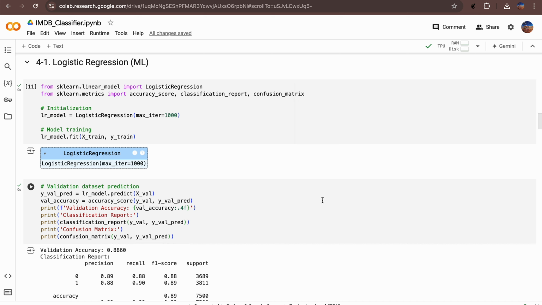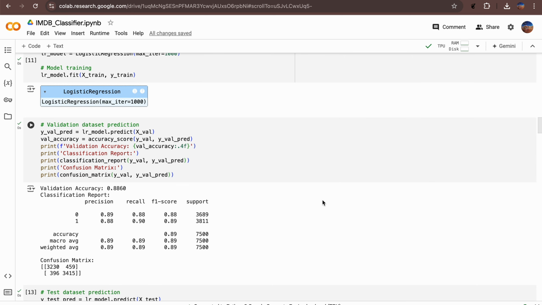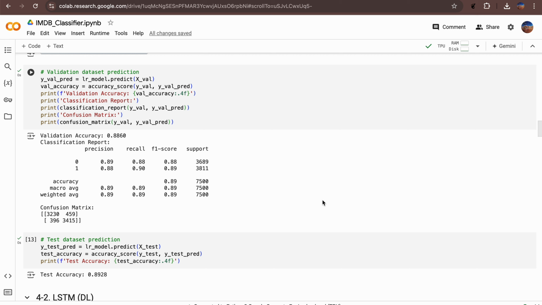I first chose the logistic regression model, commonly used for binary classification tasks in machine learning. I imported logistic regression, accuracy score, classification report, and confusion matrix from scikit-learn. I initialized the logistic regression model and trained it using my training datasets. I evaluated the trained model using the validation datasets, calculating accuracy and generating a classification report and confusion matrix.